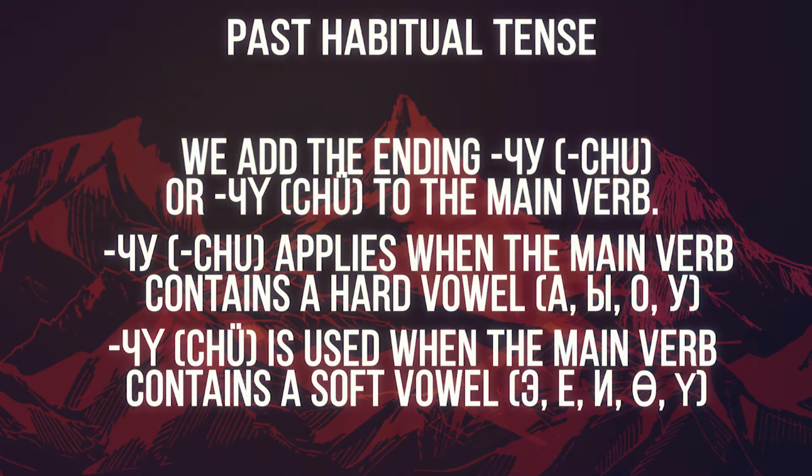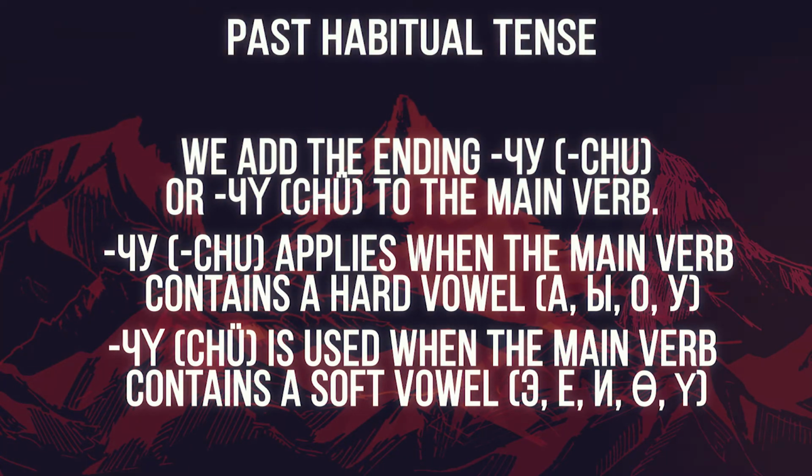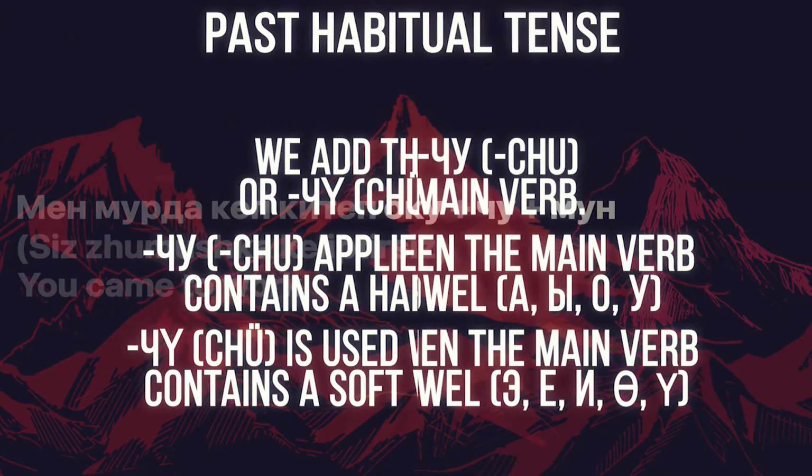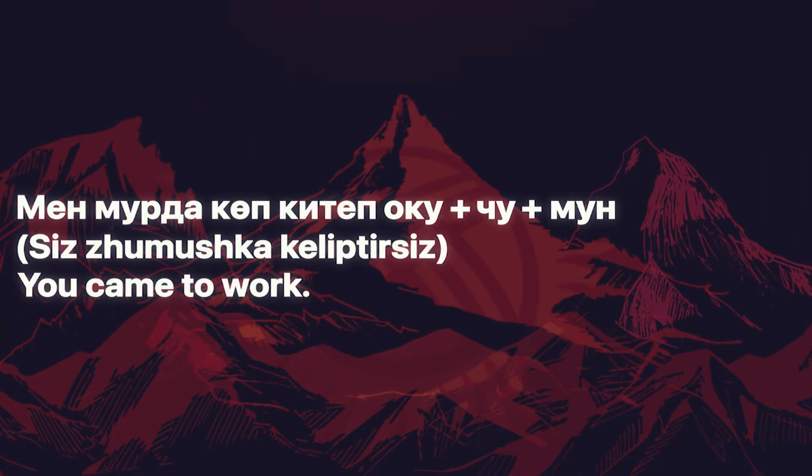The ending chu applies when the main verb contains a hard vowel a, I, o, u, and chu is used when the main verb contains a soft vowel e, ye, i, u. After that, we add a personal ending. Let's look at an example.